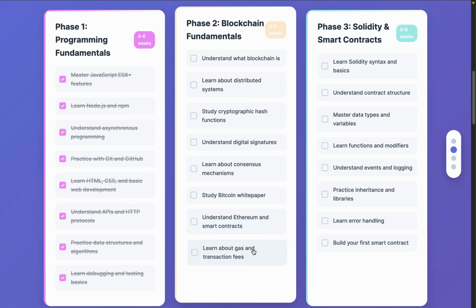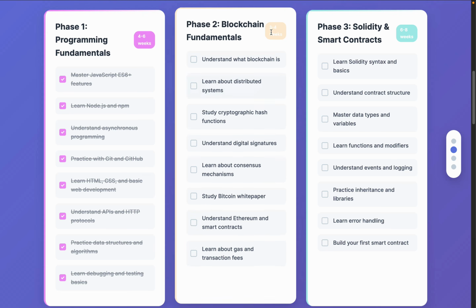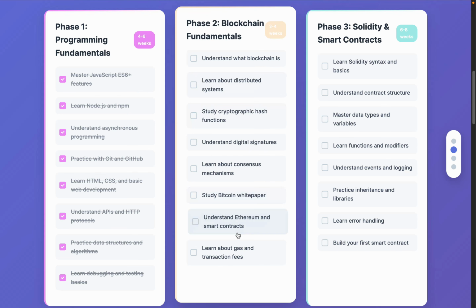You have to learn about gas and transaction fees: when you write any data on the chain, what the gas fee is, how it is designed, how it is calculated. That's the basics. It's totally a theoretical part. It won't take you more than a week. I gave 3 weeks, but you can easily complete this in a single week. Whatever you are learning, try to make a proper document so you can easily review it. Okay, this is the second phase of the roadmap.